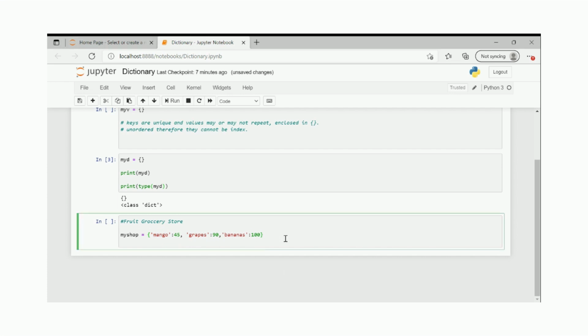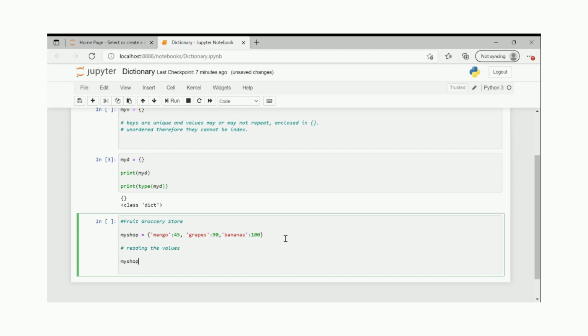So now, just in case you remember list, if this had been a list, then if you wanted to fetch something, you would have to pass the order. But here in dictionary, reading the value is done a little differently. You can just simply write my shop of, just like list, we use square brackets, and you just pass the key name.